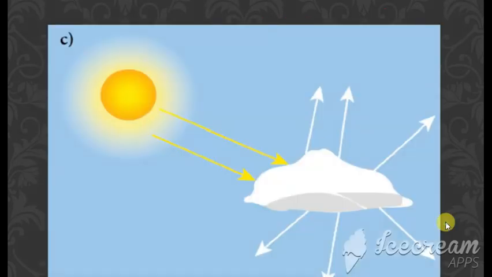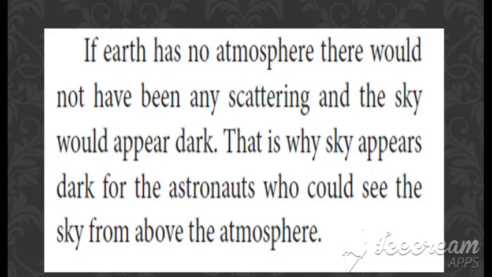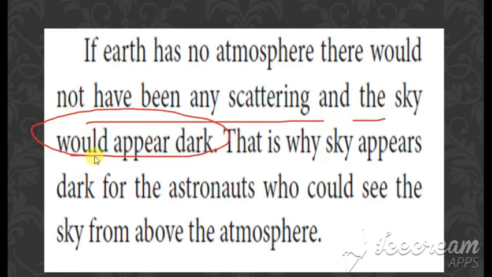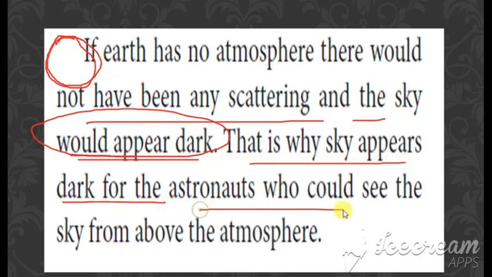Clear? And here we have the diagram. So this is the sun. So when it is falling on the cloud, this cloud has all the colors, and so this will appear in white color. Clear? So if the earth has no atmosphere, there would not be any scattering and the sky would appear dark. Okay, if there is no atmosphere at all, then the sky would appear only in dark color. This is why the sky appears dark for the astronauts who can see the sky from above the atmosphere.